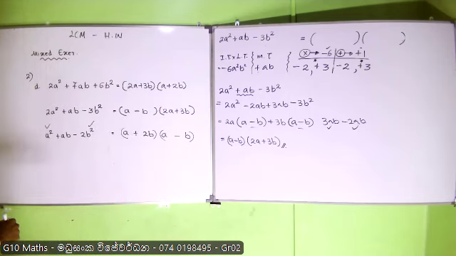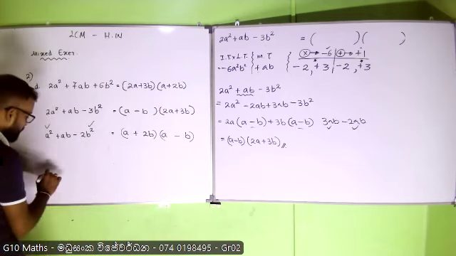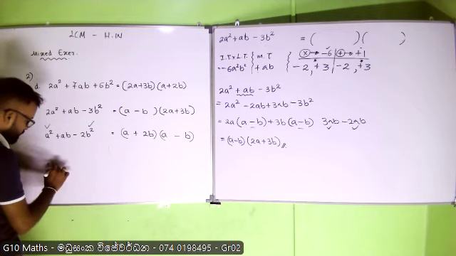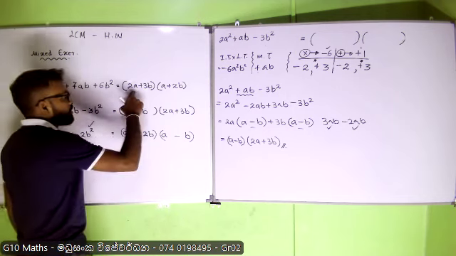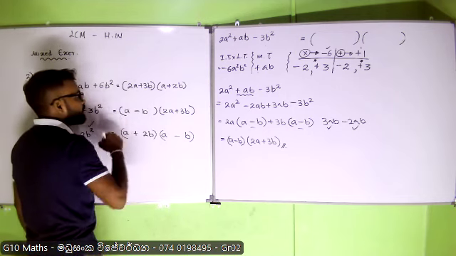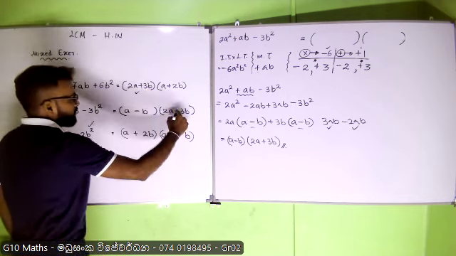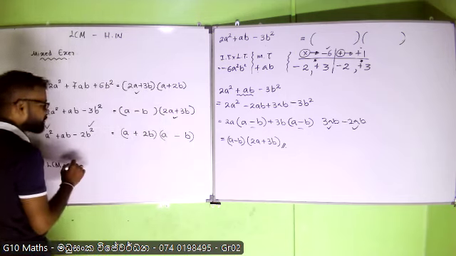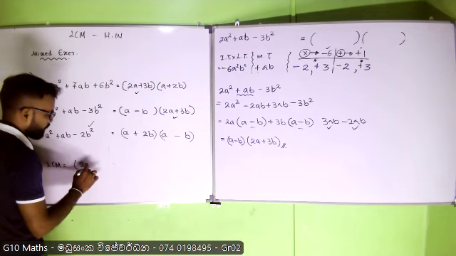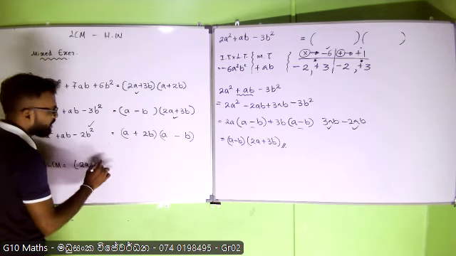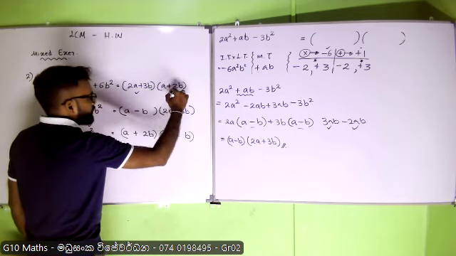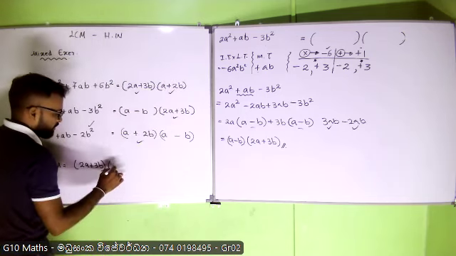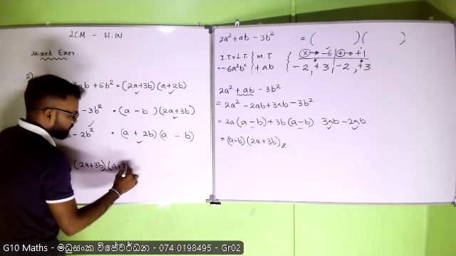Right. Now I am going to choose the LCM. If I take care about this one, consider 2A plus 3B. Here you have the highest power, the same thing, 2A plus 3B. Now if we consider A plus 2B, the highest power is the same.